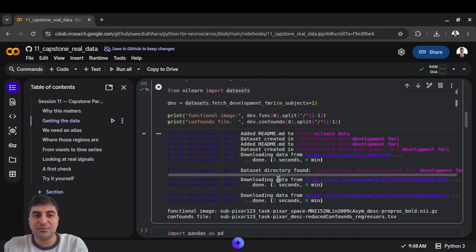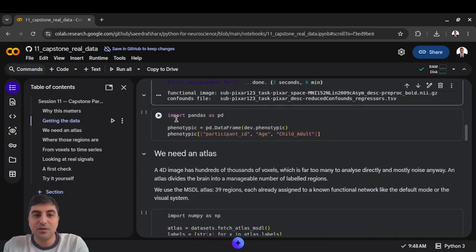Those confounds deserve a mention here. They are mostly estimates of head motion, and head motion is the great menace of this field. Moving your head changes the measured signal, and it does so in a way that systematically inflates the apparent connectivity between nearby regions. Around 2012 the field realized that a number of published developmental findings could be partly explained by the simple fact that children move more than adults. We will regress those confounds out. Keep it in mind for the next session.